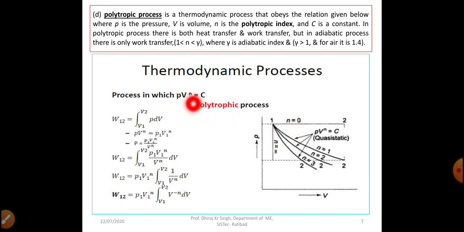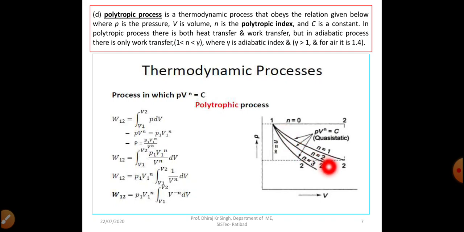Similarly, when you put n equal to 1, it becomes PV equal to constant, which we have just discussed for the isothermal process. So it becomes an isothermal process like this. N equal to 1 is an isothermal process, meaning at any point if we multiply pressure and volume, we get the same constant value.